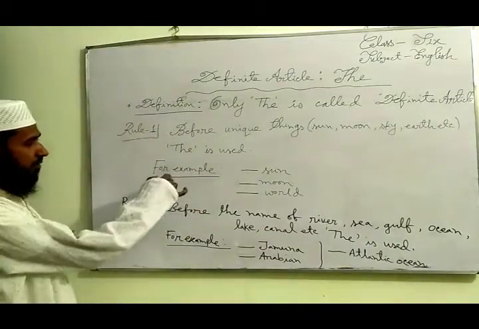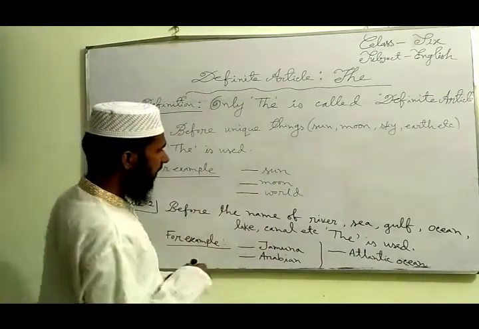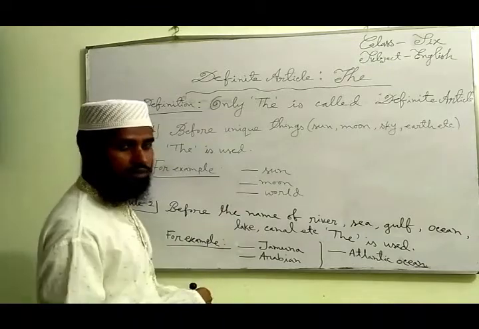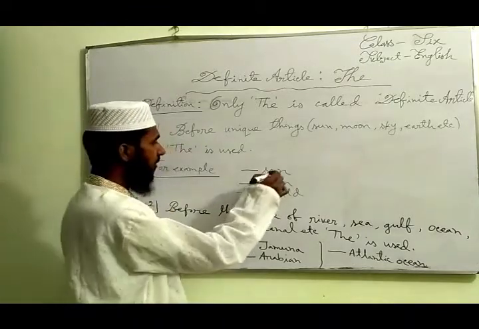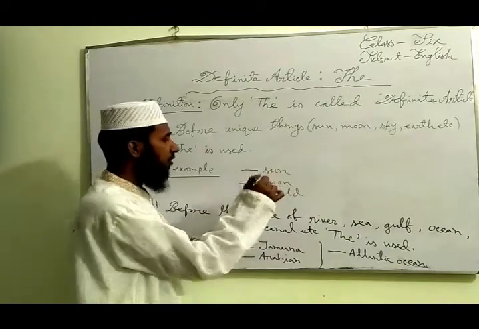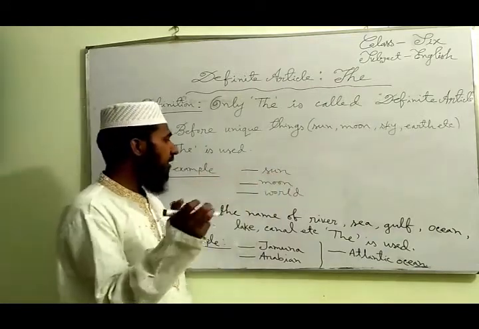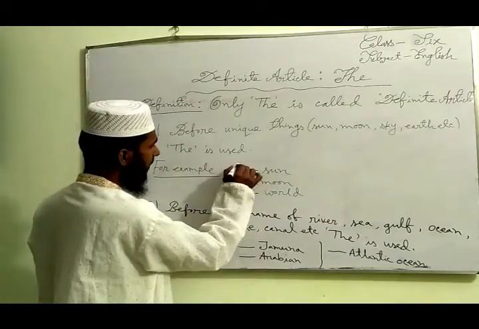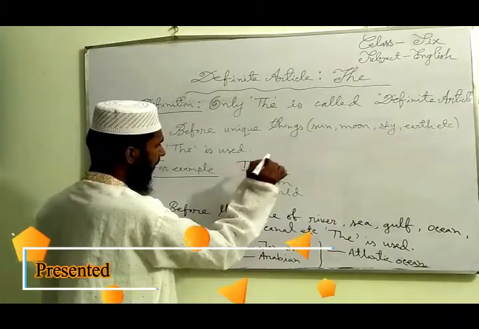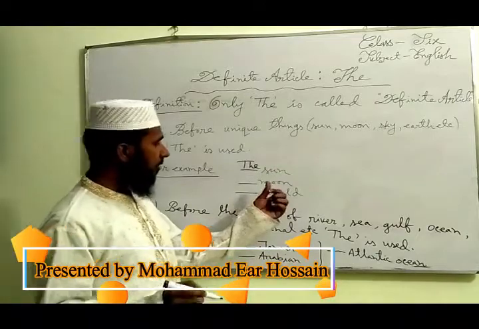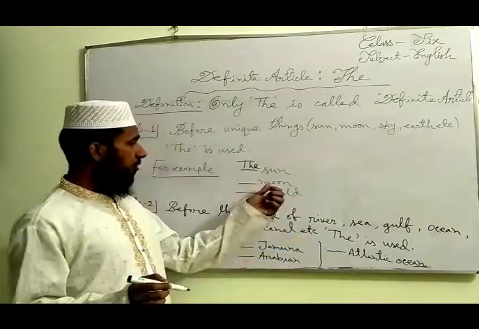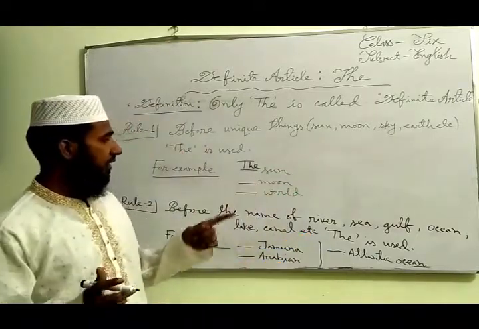For example, here I have given 3 examples. Dear students, notice the first example, sun. We know the sun is only one thing in the world. So we have to use the here. Notice the second example, moon. The moon is also one thing in the world.